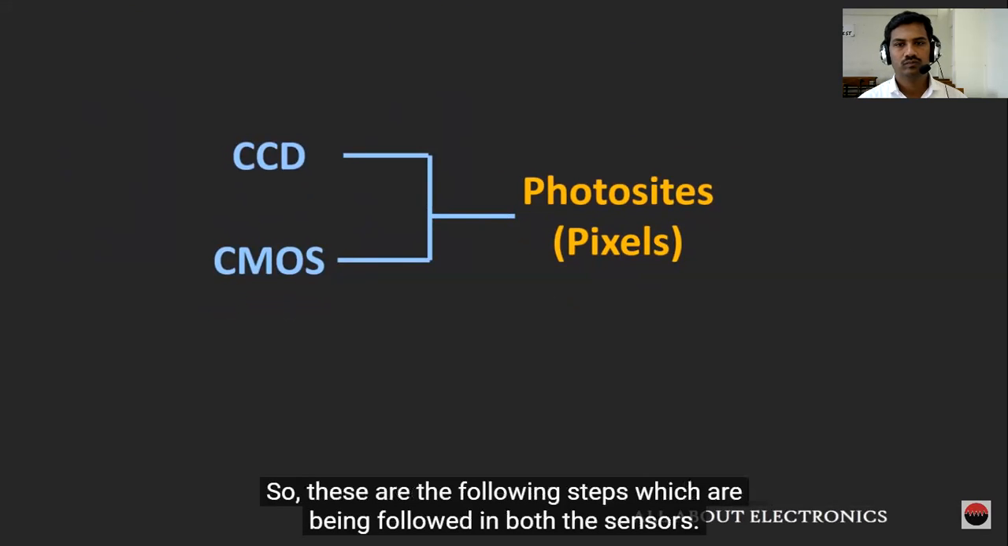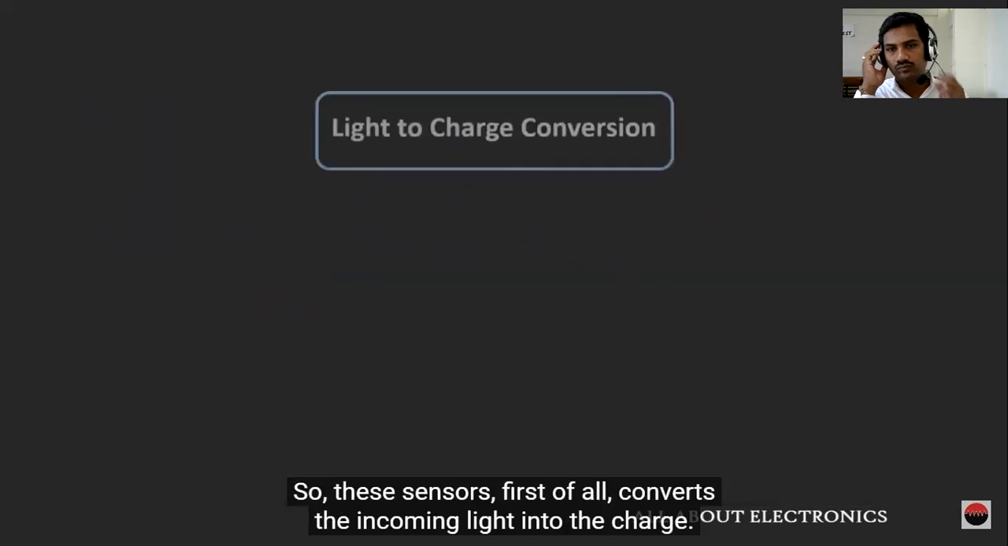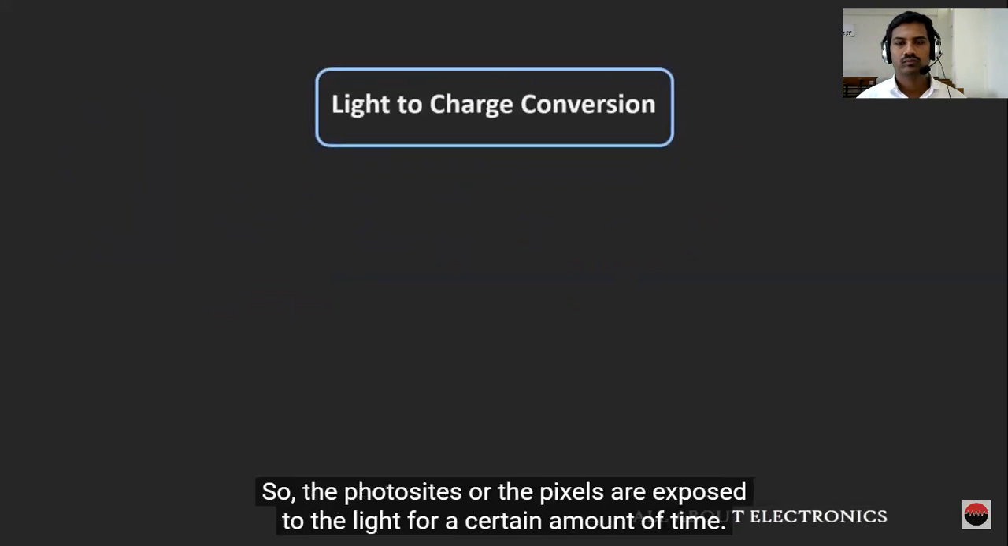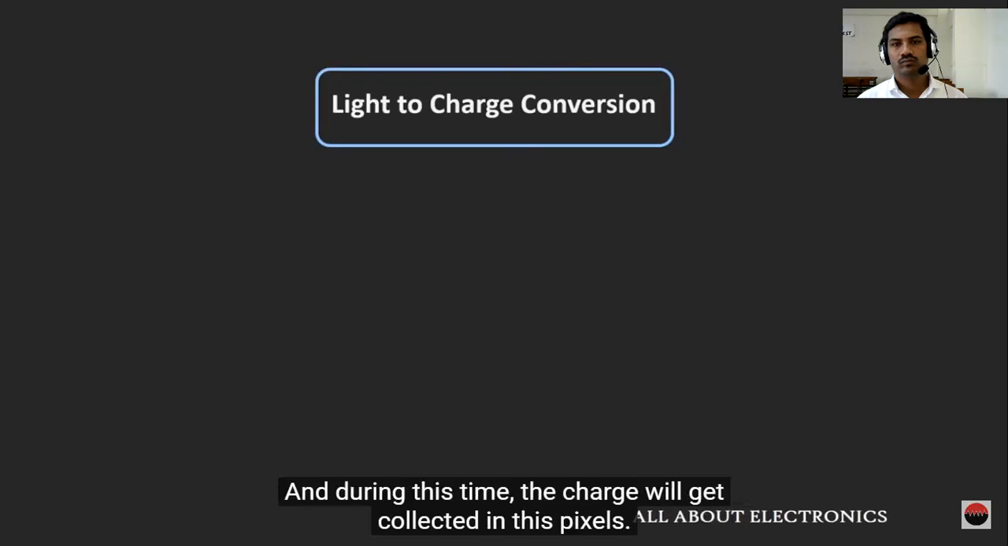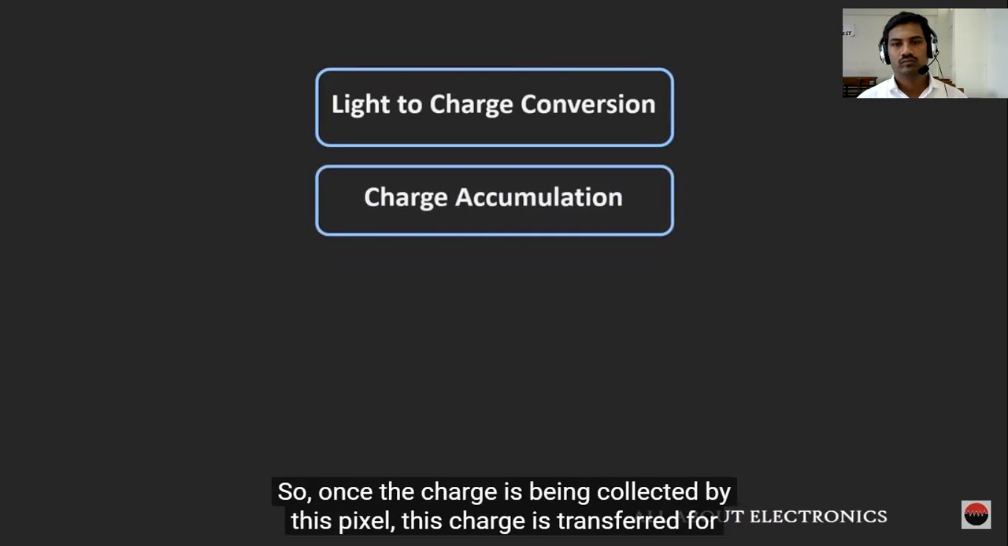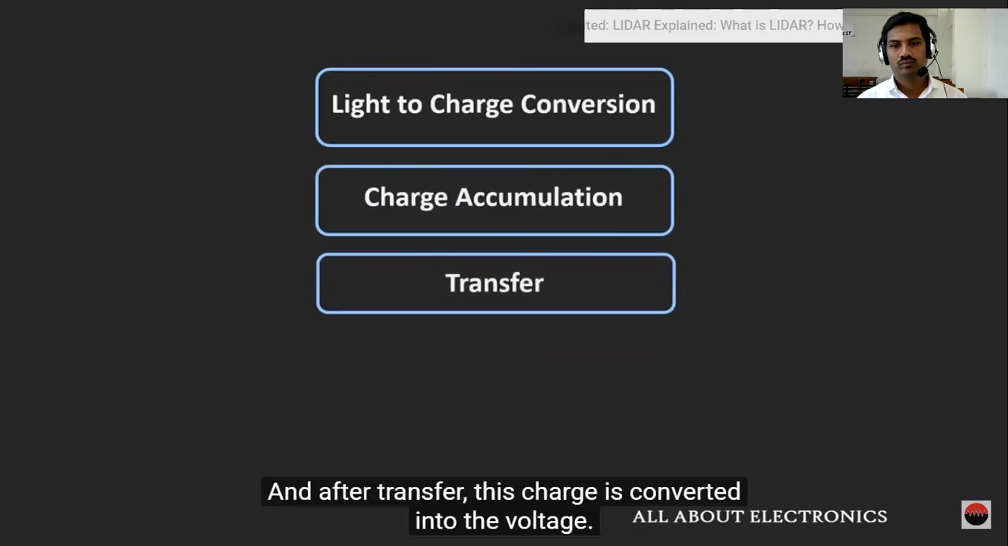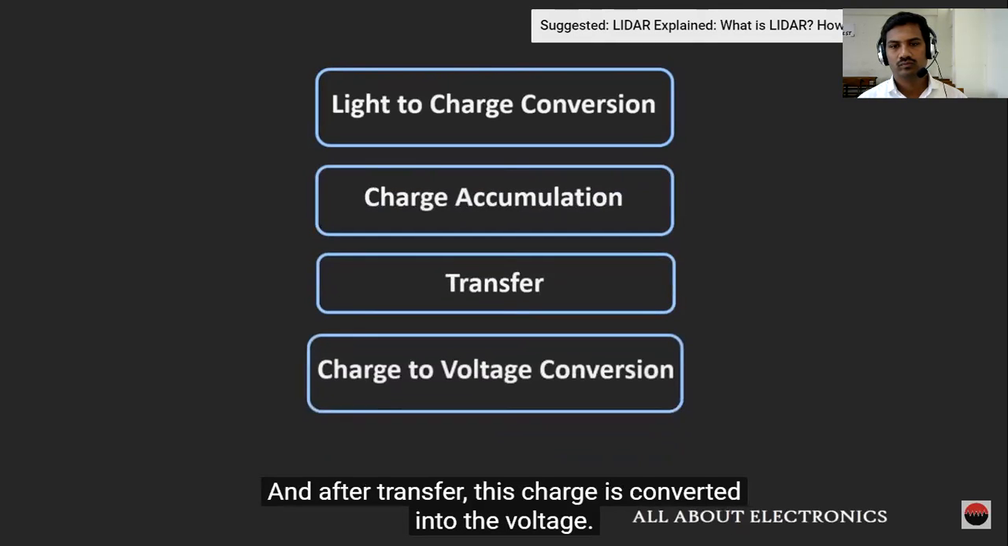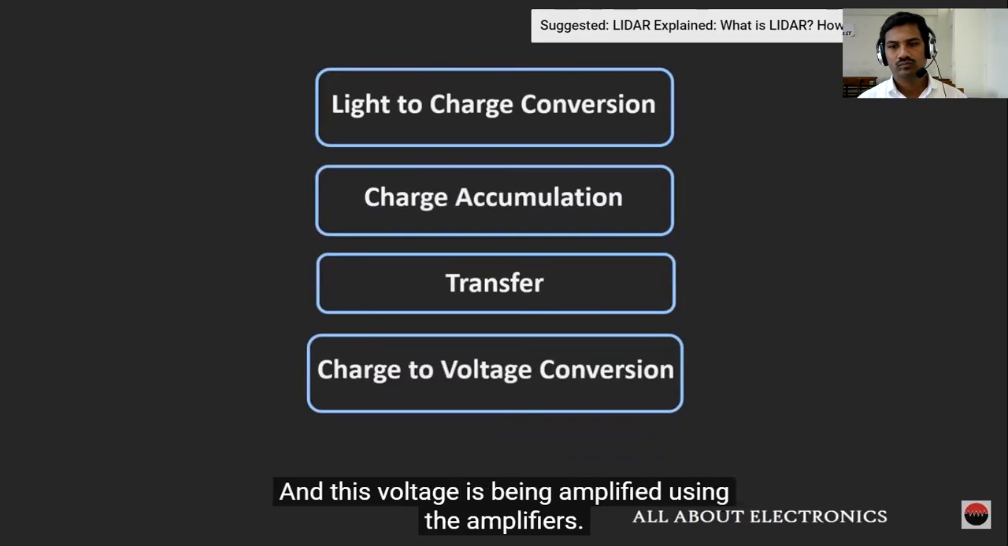These are the following steps followed in both sensors. The sensor first of all converts the incoming light into charge. The photosites or pixels are exposed to light for a certain amount of time, and during this time the charge gets collected in these pixels. Once the charge is collected by the pixel, it is transferred for further processing, and after transfer this charge is converted into voltage, and this voltage is amplified using amplifiers.